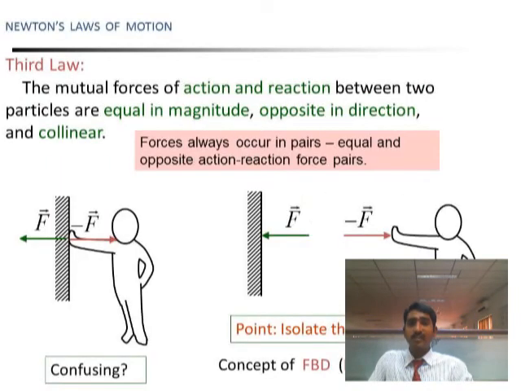And next one is Newton's third law. The mutual forces of action and reaction between two particles are equal in magnitude, opposite in direction and collinear. That means for every action there is an equal and opposite reaction. So here we can say a force is given to the wall and an equal and opposite force is created. This is Newton's third law.